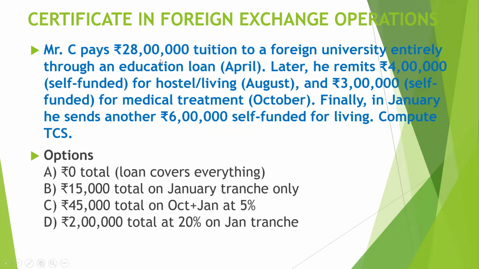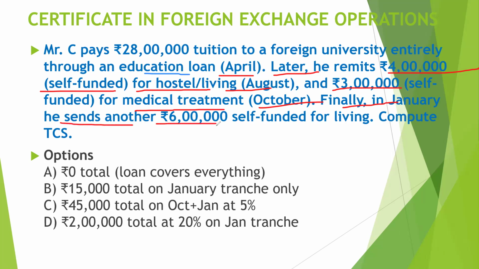Here, Mr. C pays 28 lakh tuition fee to a foreign university entirely through an education loan. So in this transaction, an education loan is taken and the payment is done in April. Later he remits 4 lakh self-funded for hostel living in August, and 3 lakh self-funded for medical treatment in October. Finally in January he sends another 6 lakh rupees self-funded for living. So you have to compute the TCS. What will be the TCS on this?